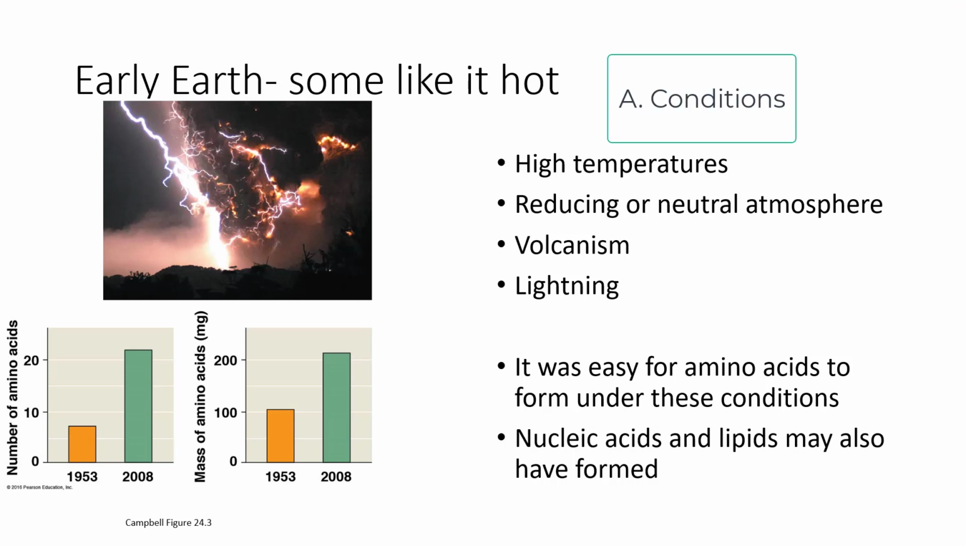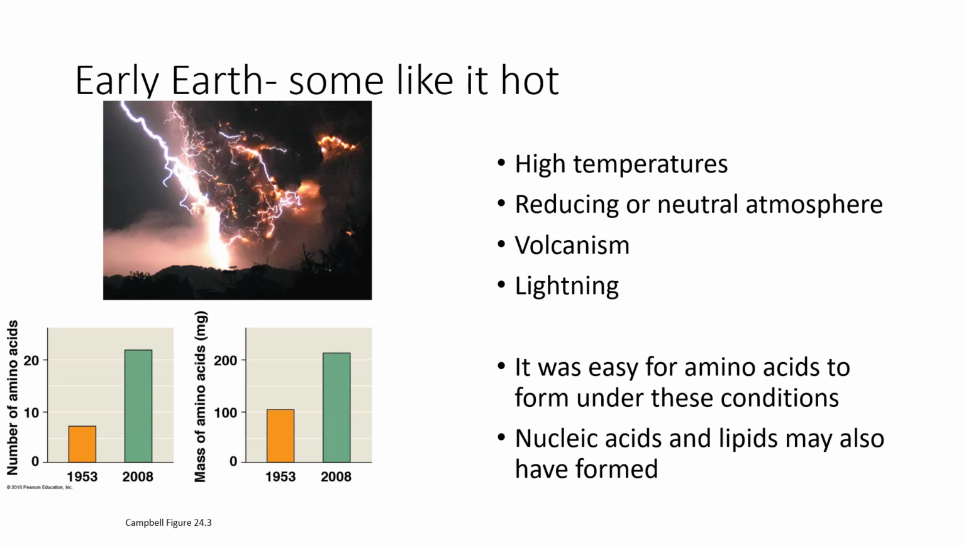Well, what do we know? The conditions of early Earth were as such. There were very high temperatures. The environment may have been reducing or neutral in regards to the atmosphere, which means there was not oxygen present in its current form. That's right, you couldn't breathe at all. You require an oxidating environment, but the atmosphere of early Earth would have been reducing or neutral.